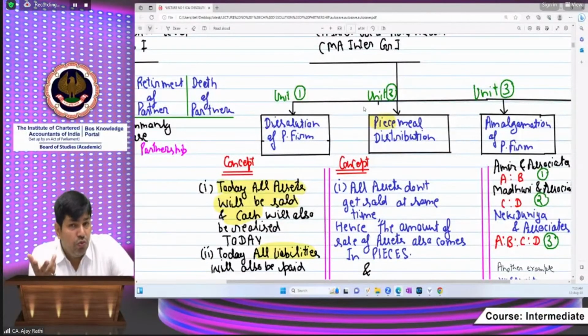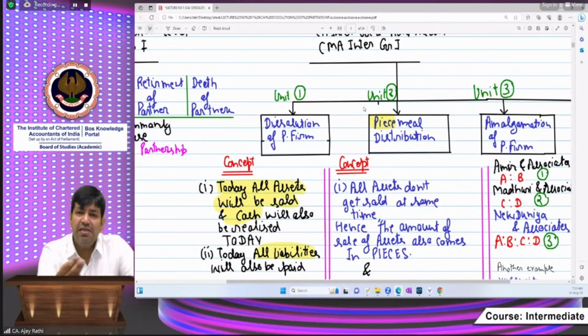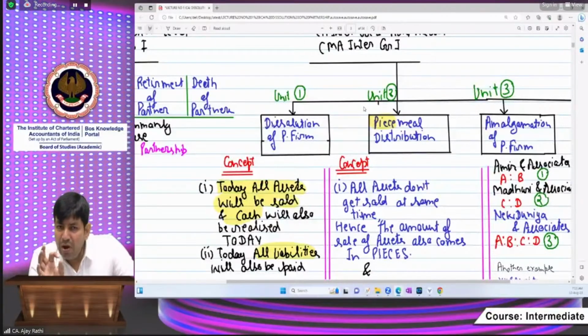On day 2, the 2nd chair has been sold. On day 3, the remaining chair and the table have been sold. It means the asset realization is coming in pieces. It doesn't mean that we will break the table and sell some piece. It means the amounts are coming in pieces.